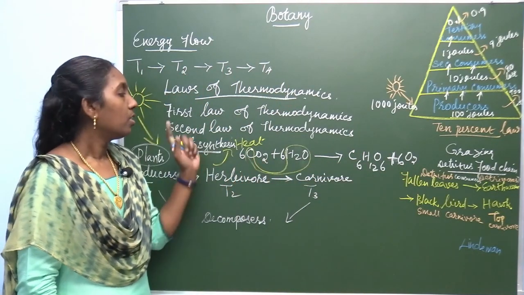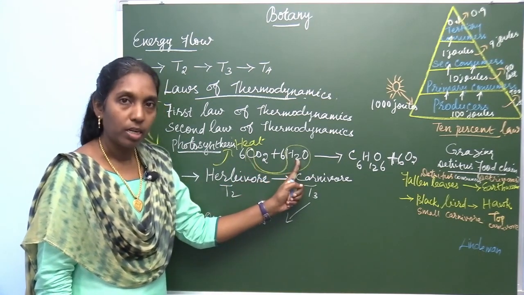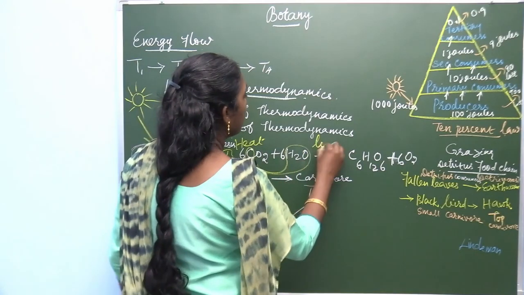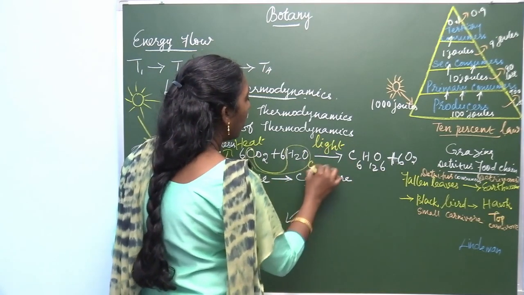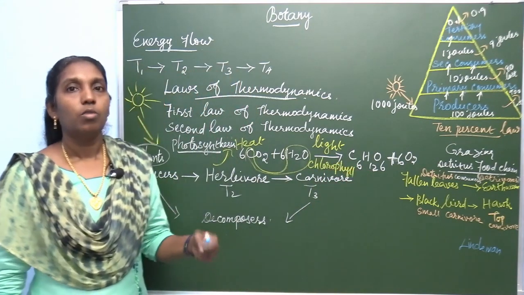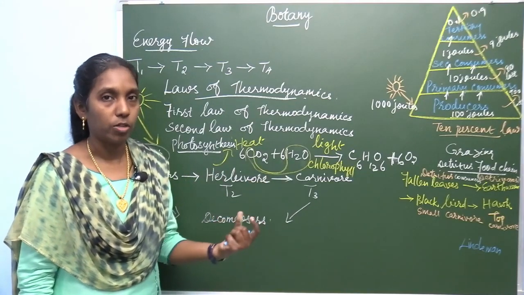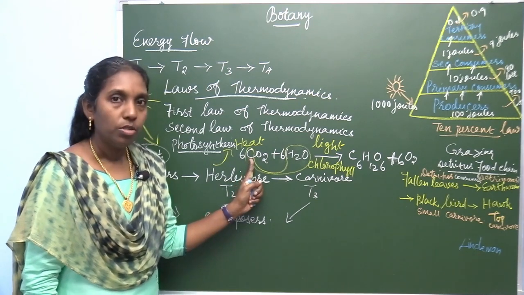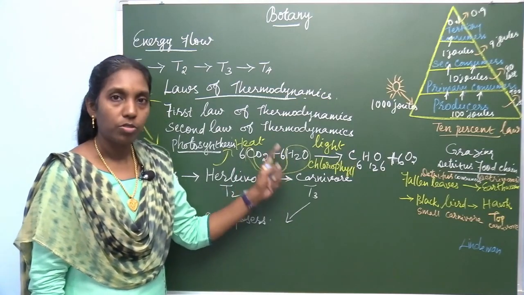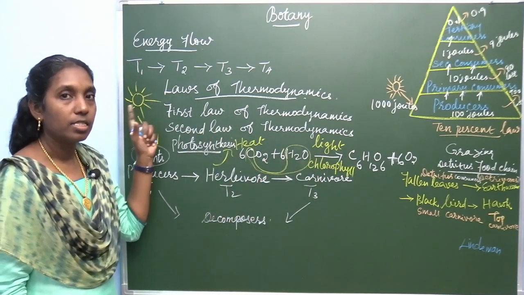Very simple. The raw materials of photosynthesis are carbon dioxide and water, in the presence of light and chlorophyll pigment. A 1-word or 2-mark question may be asked: what are the raw materials of the photosynthetic process? CO2, carbon dioxide, and water. 6 molecules of carbon dioxide and 6 molecules of water in the presence of light. Light is the source of energy. Sun is the source of energy.